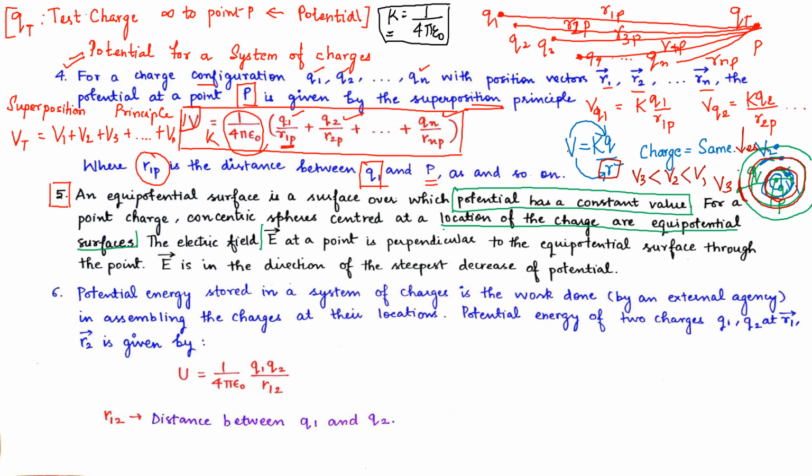Electric field E at a point is perpendicular to the equipotential surface through the point. Here the electric field will be given like this, perpendicular to the surface. Just think, this is our surface and something going at 90 degrees from this surface.